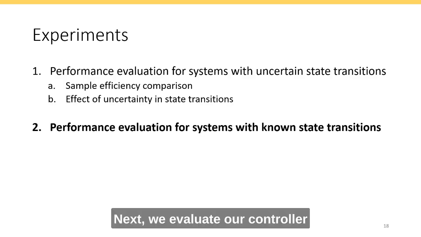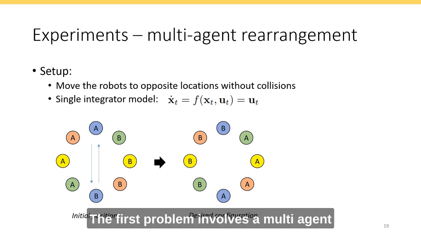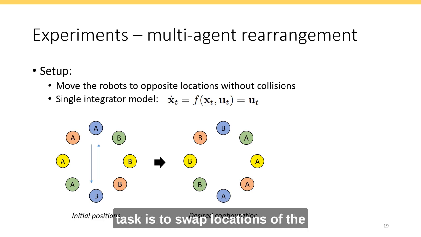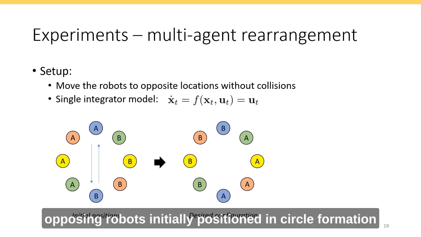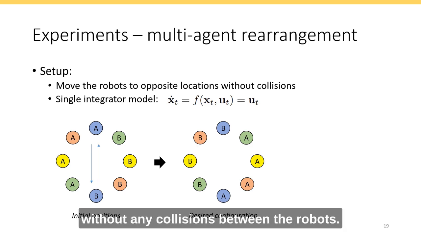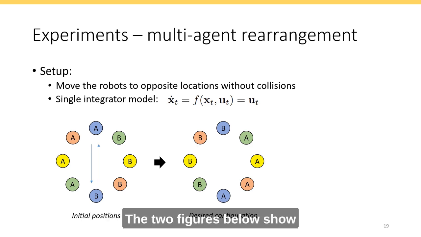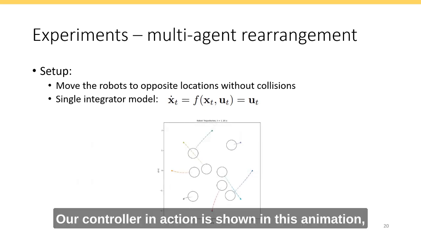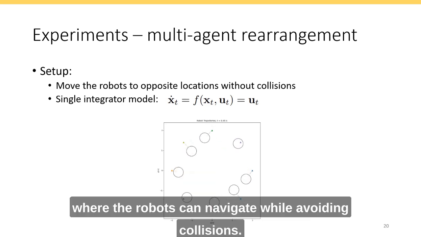Next, we evaluate our controller on systems with known dynamics. The first problem involves a multi-agent system with single integrator mobility, and the task is to swap locations of the opposing robots initially positioned in a circle formation without any collisions between the robots. The two figures below show the initial and desired configurations. Our controller in action is shown in this animation, where the robots can navigate while avoiding collisions.